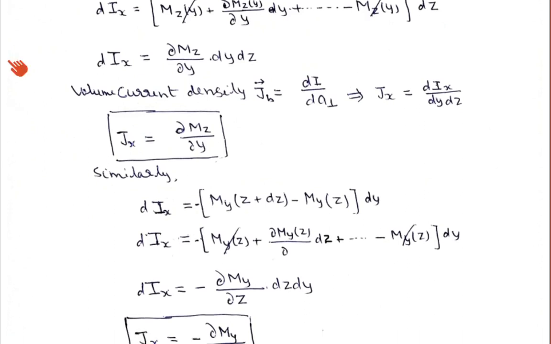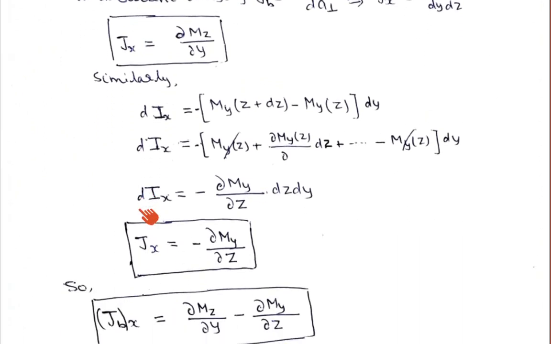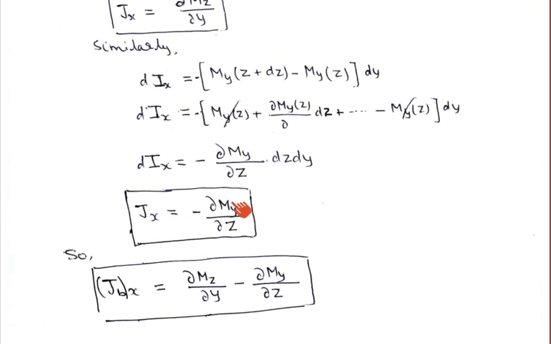So we can write Jx equal to minus del my upon del z. That means current is flowing along the minus x direction because of the magnetization in the y direction when we change the chunks in the z direction.